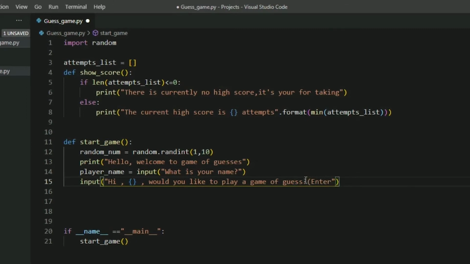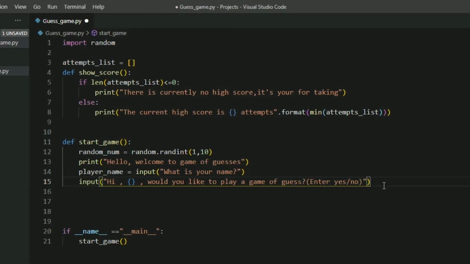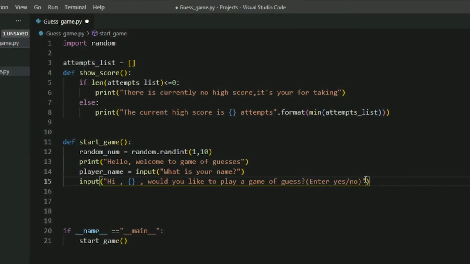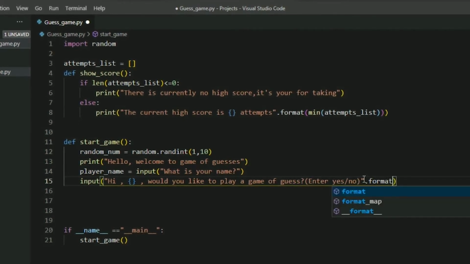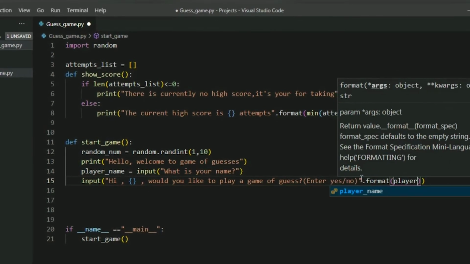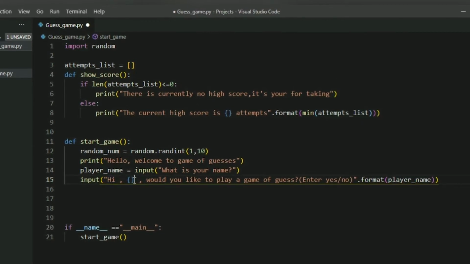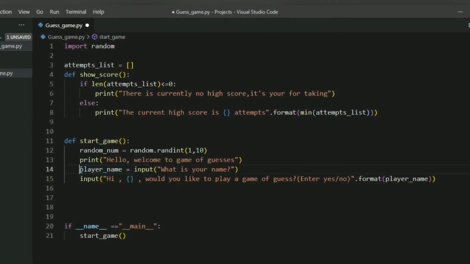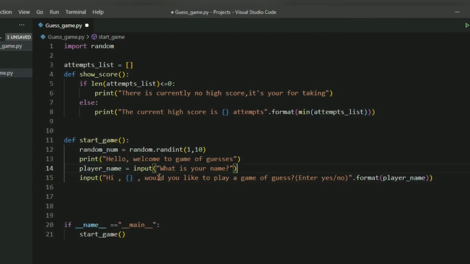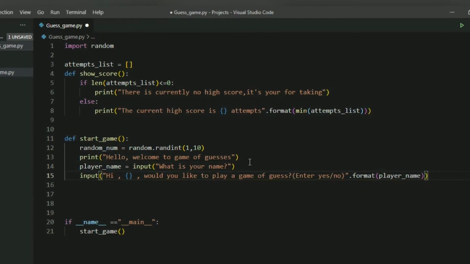Enter yes or no. Now since we use curly brackets, let's replace it with the variable player name. So this will print hi, player name, which is the player name that we asked before, and here we are asking a question. So that's the end of the statement.